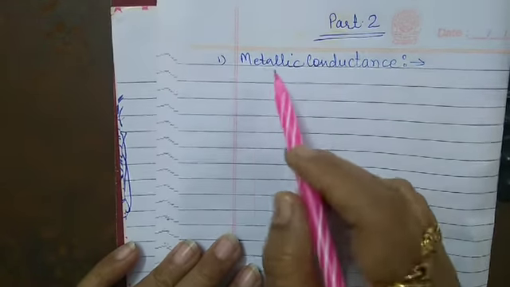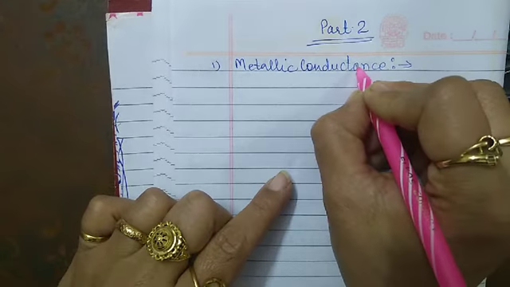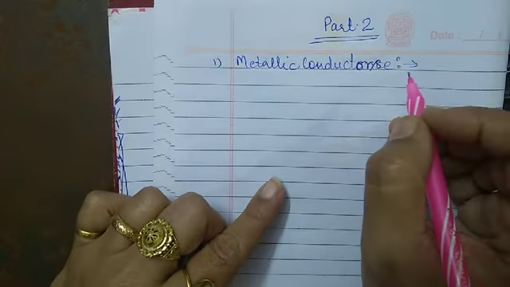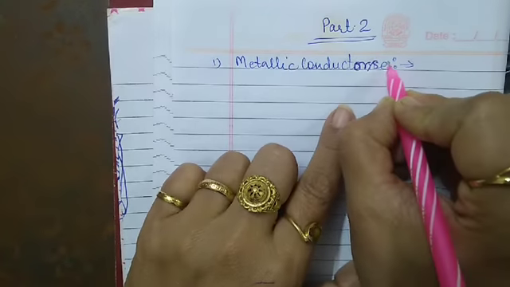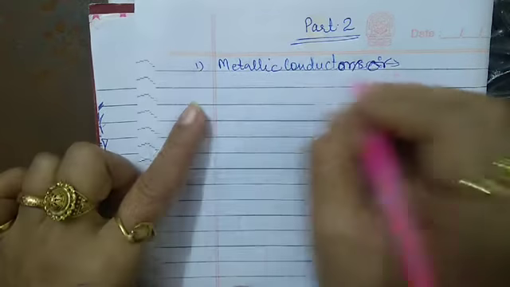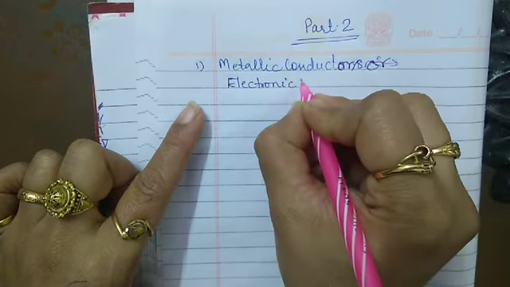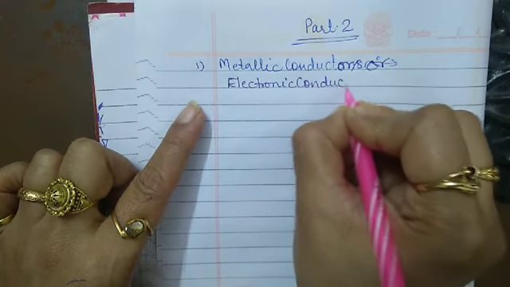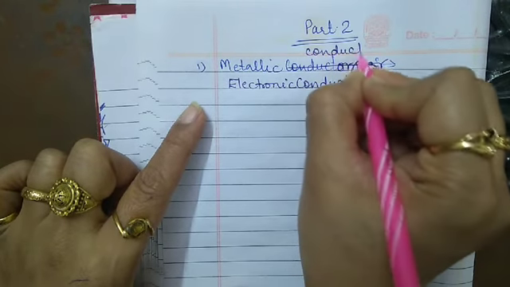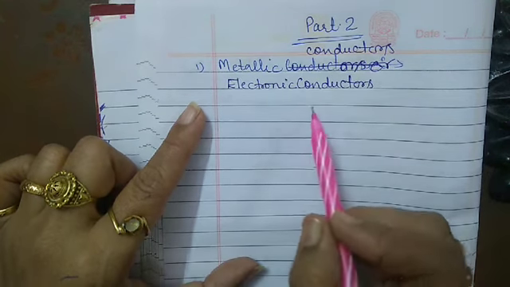Now come to the topic, that is metallic conductance. We know that conductors are of two types. The first one is the metallic conductor, also known as the electronic conductor.